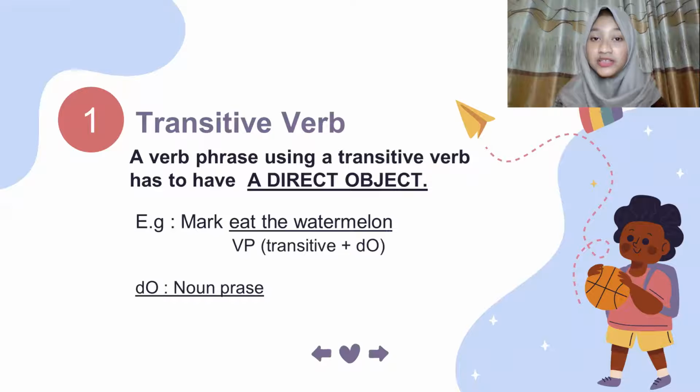Why? Because Mark is a noun phrase. Mark is a man's name, a boy's name. So the direct object is a noun phrase. As we know, the watermelon is the direct object, right? Because Mark is the subject of this sentence.